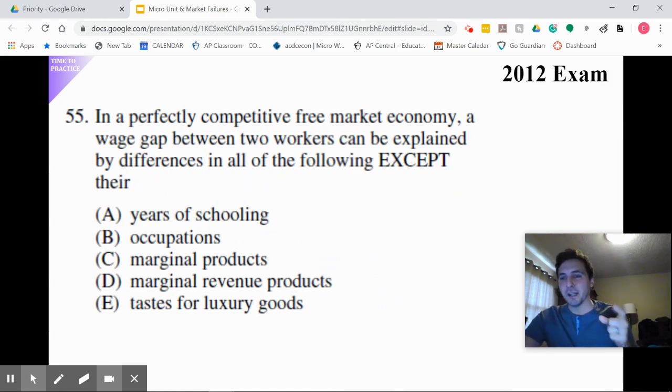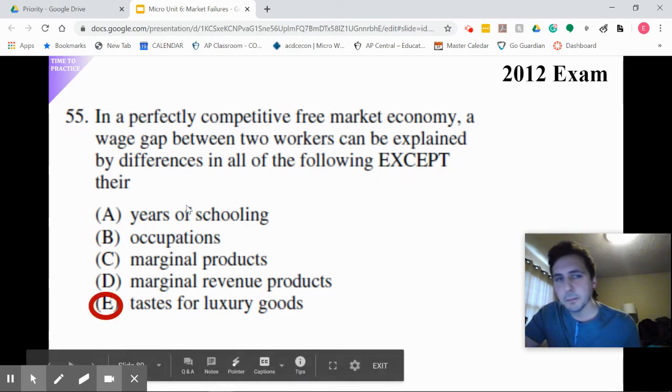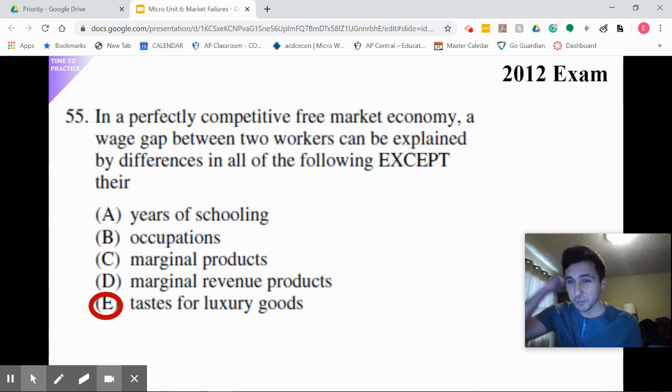Number 55, pause. Unpause. In a perfectly competitive free market economy, a wage gap between two workers can be explained by differences in all the following except tastes for luxury goods. That doesn't matter, but remember, this is actually from a couple of sections back. Years of schooling, that can explain it. Occupations, that can explain it. Marginal products, so how much additional production they bring to the table, that absolutely explains it. Marginal revenue product, which is just your marginal product times your price, explains it. But whether or not I like luxury goods doesn't determine whether or not I get paid.